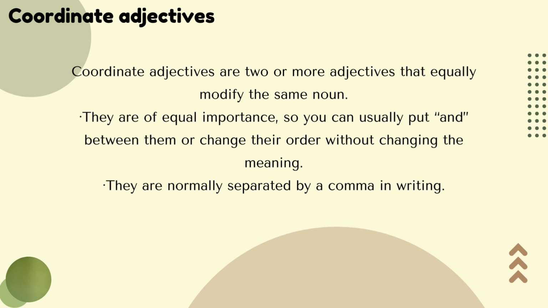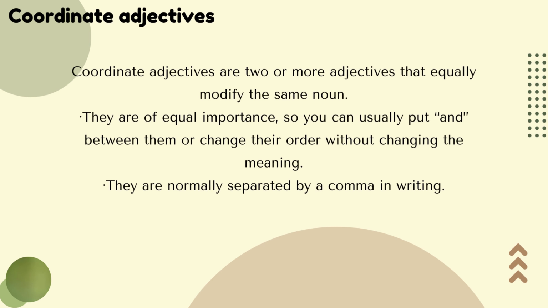The third thing you need to know about adjective is there is what we call coordinate adjective. Coordinate adjectives are two or more adjectives that equally modify the same noun. You say equally. Equal means sama, yeah. They are equal of importance. So you can put and between them or change the order without changing the meaning. They are normally separated by a comma in writing.